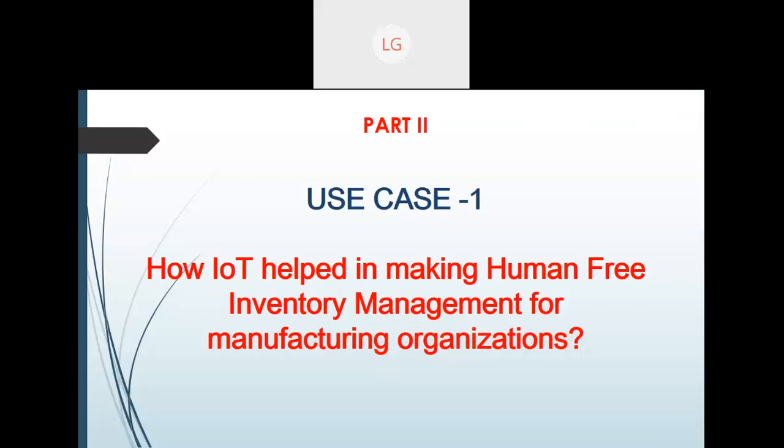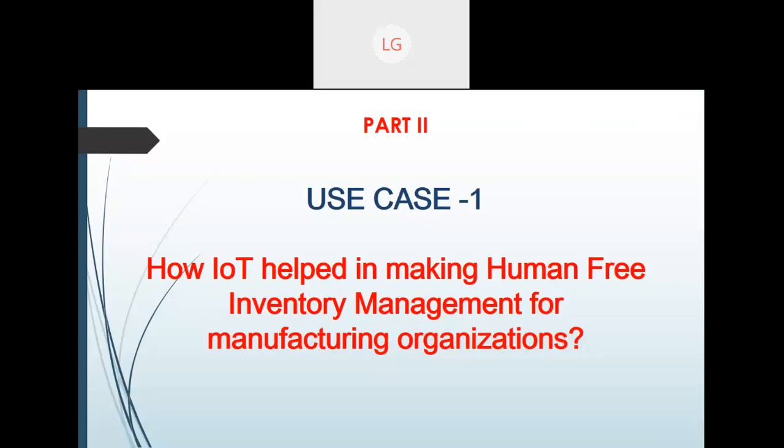Okay, so now my first part, as I promised you that today in this particular session, we are going to first talk about IoT. What is IoT? What is the applicability? What are the sensors, actuators, and different techniques, protocols? We have discussed all these things.